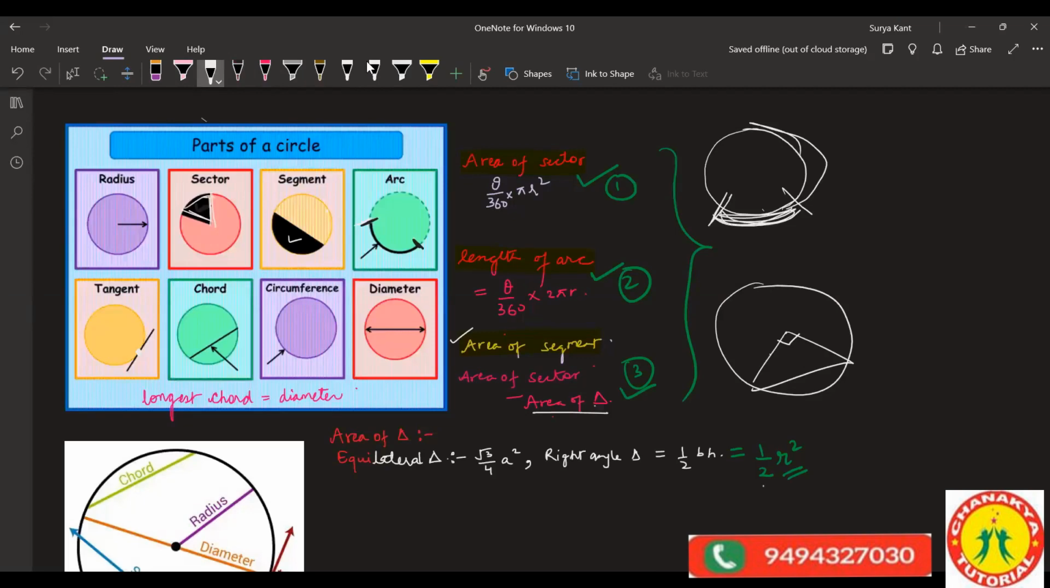What is the area of circle? How much area is covering under this? That is your sector. Area of circle, you know, pi r square, right? So last class we have learned what is the area of sector.